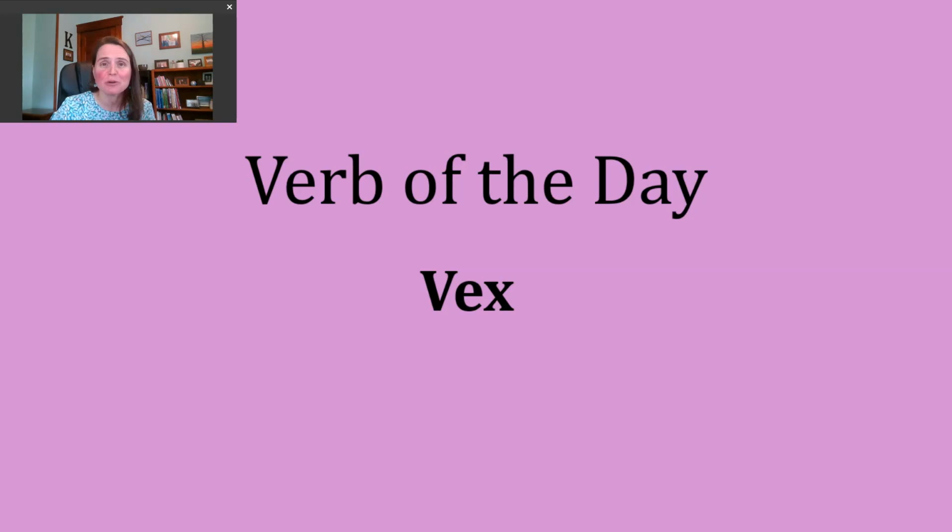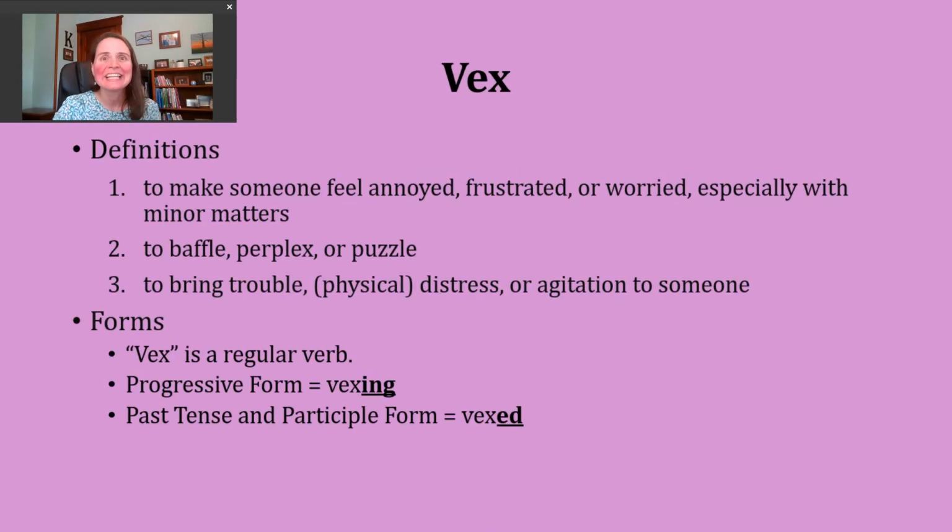So before we take a look at our definition, I'm just going to stress that as I'm pronouncing the letter X here, I'm going to be making a K and an S sound together. Hopefully you can hear it when I say it. Vex. Vex. Now that we can all pronounce this word really well, let's review some of the definitions or ways that we can use this verb.